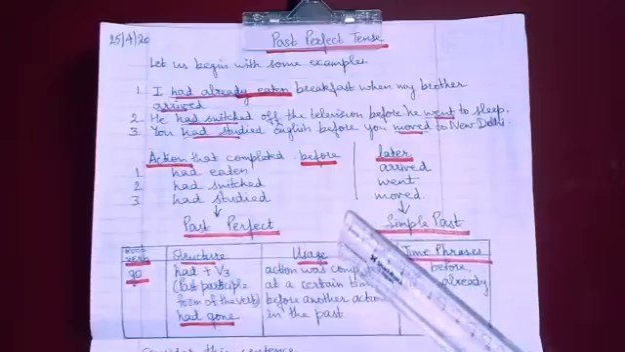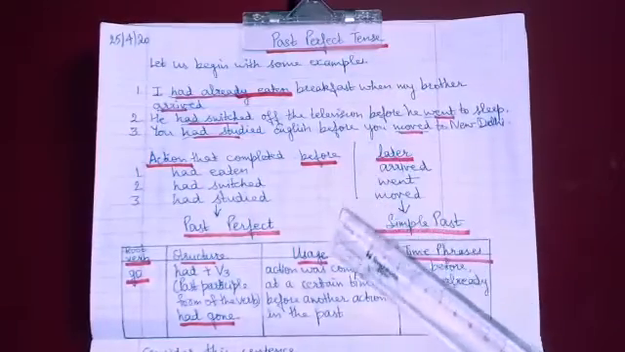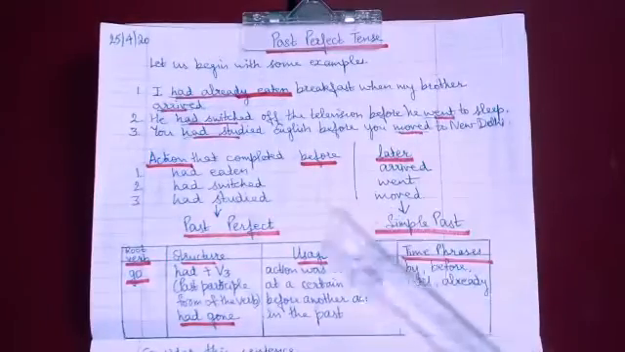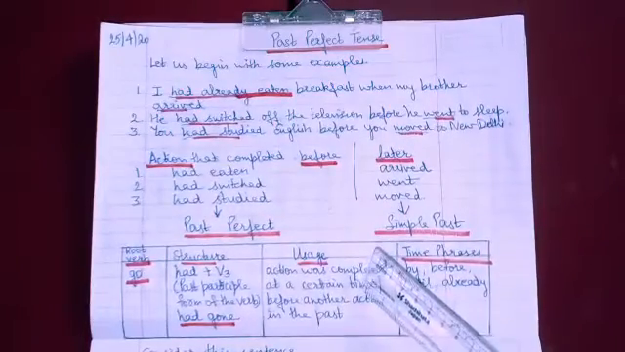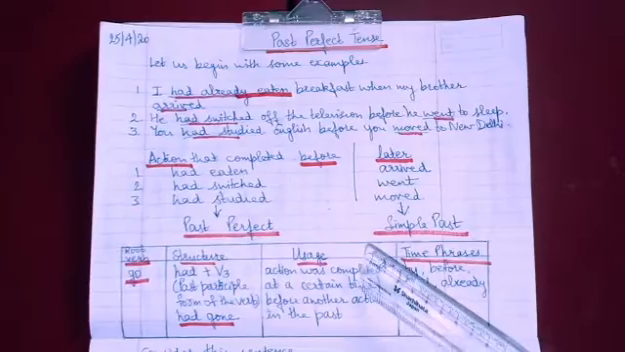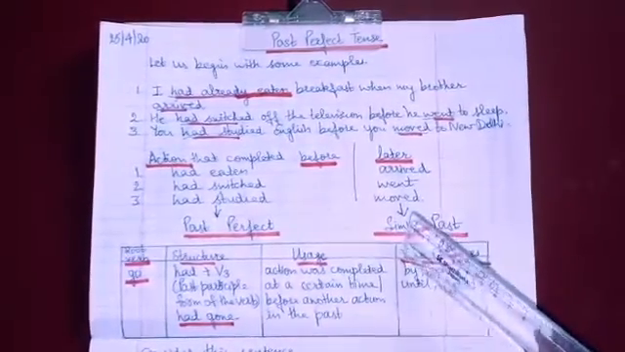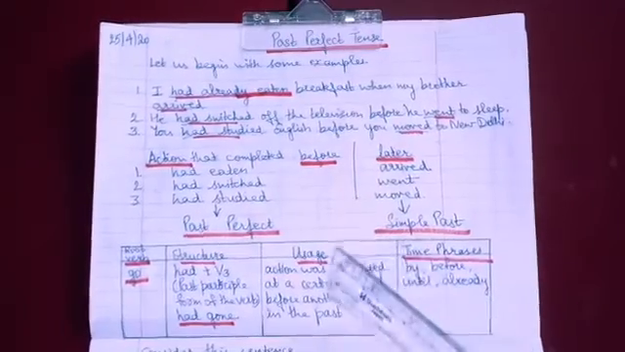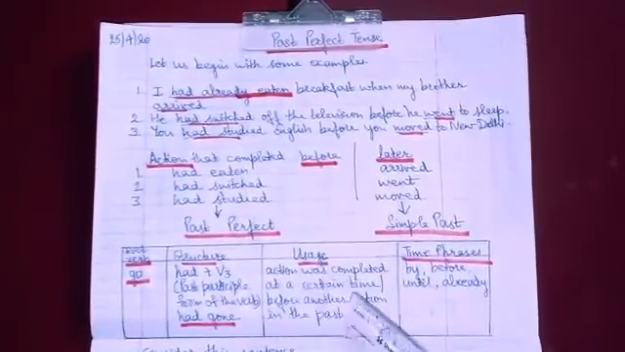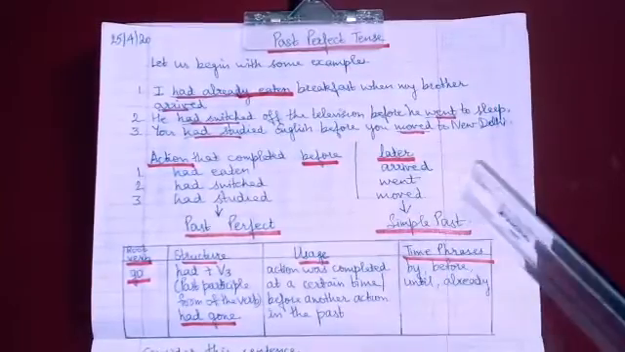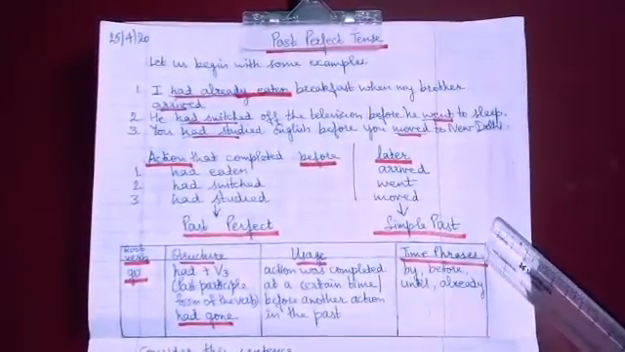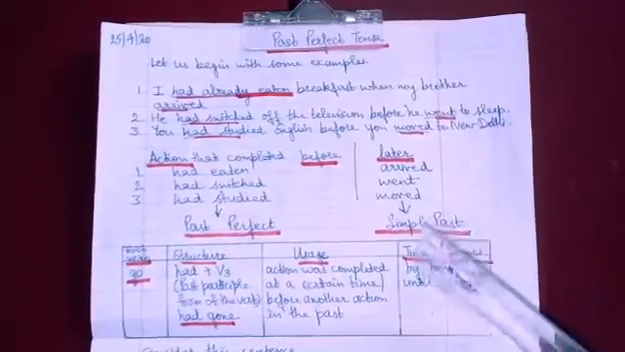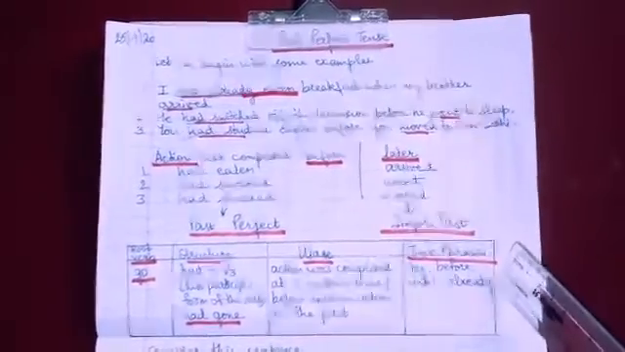Now come to the usage. So past perfect tense is used when any action was completed at a certain point of time. That could be indicated directly in the sentence or indirectly, or it was followed by another action in the past. Got it? Time phrases used for the formation of past perfect tense are by, before, until, already.